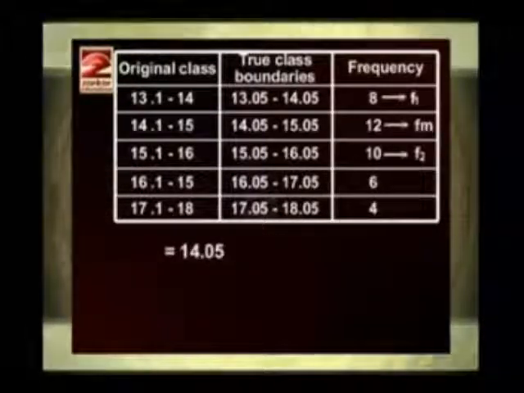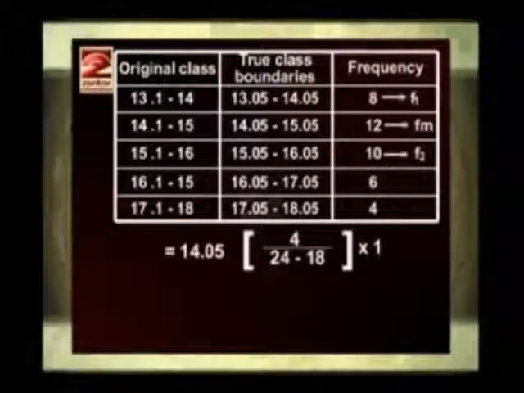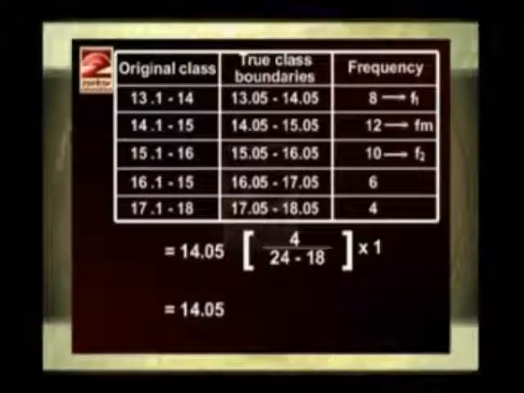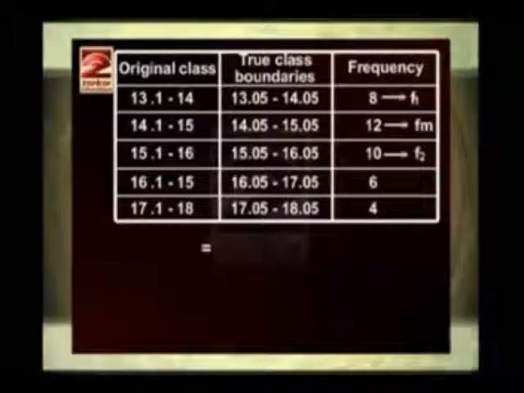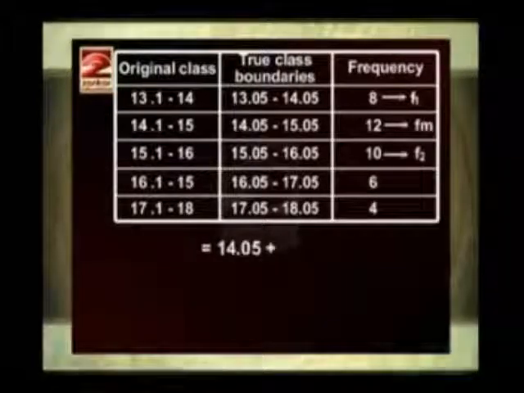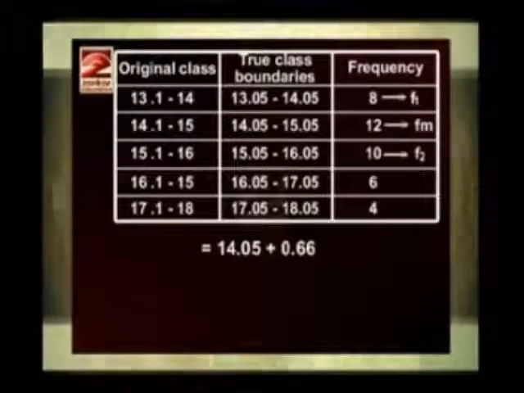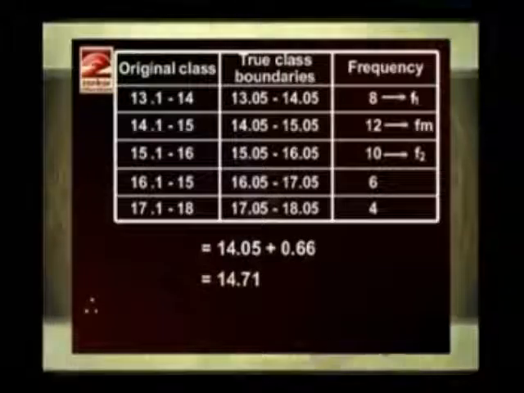That is equal to 14.05 plus 4 upon 24 minus 18 into 1. That is equal to 14.05 plus 4 upon 6 into 1. That is equal to 14.05 plus 0.66. That is equal to 14.71.